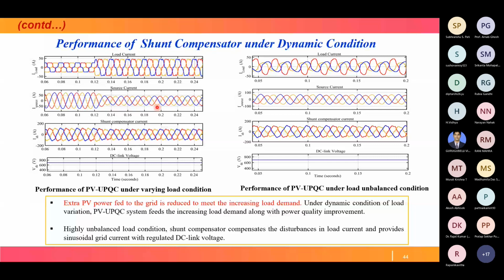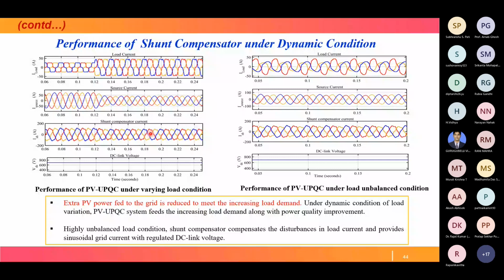So under dynamic condition of load variation, the PV-UPQC system feeds the increasing load demand along with power quality improvement. So this is the shunt injected signal, so that it meets the load demand and also improves the current quality. Both actions are done. With this injection signal, load demand is satisfied and current quality is improved. This is the case under unbalanced condition.